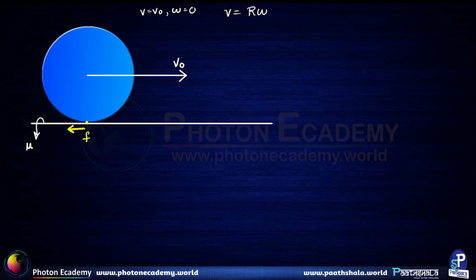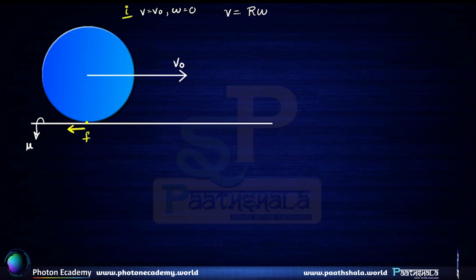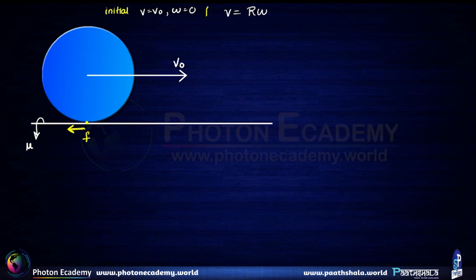Alright, so this is the initial situation. And this is the situation that the friction force is aiming for, or this is the final situation, we can say. Alright, this is the initial and this is the final situation. Okay, now let us start the analysis.